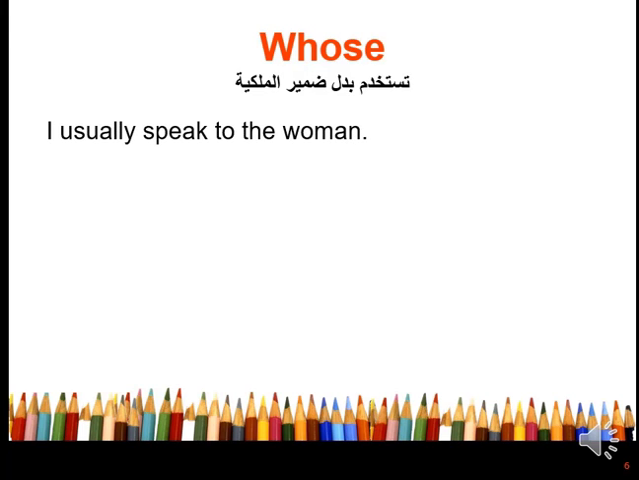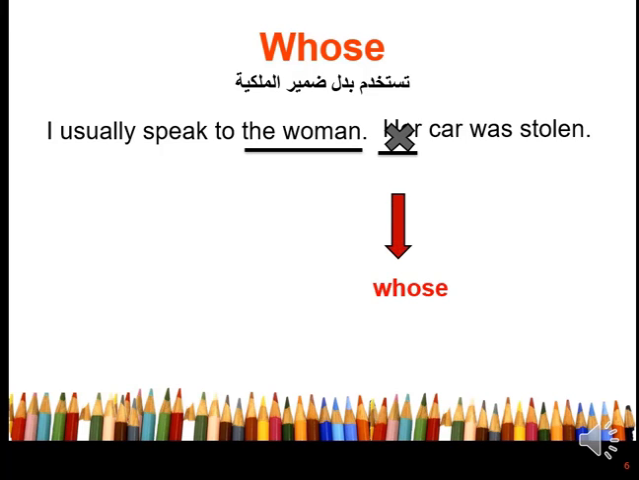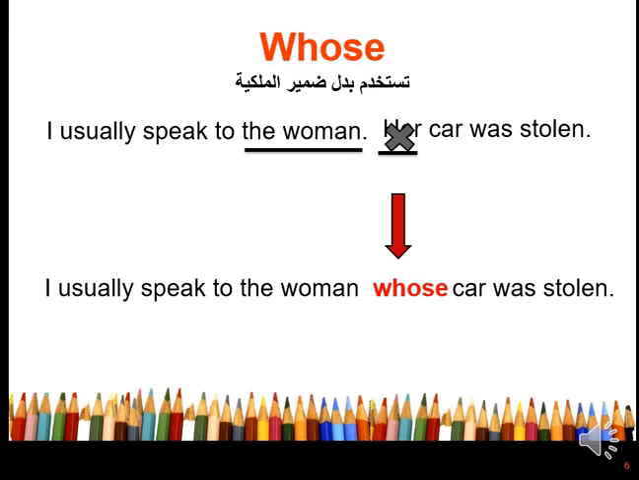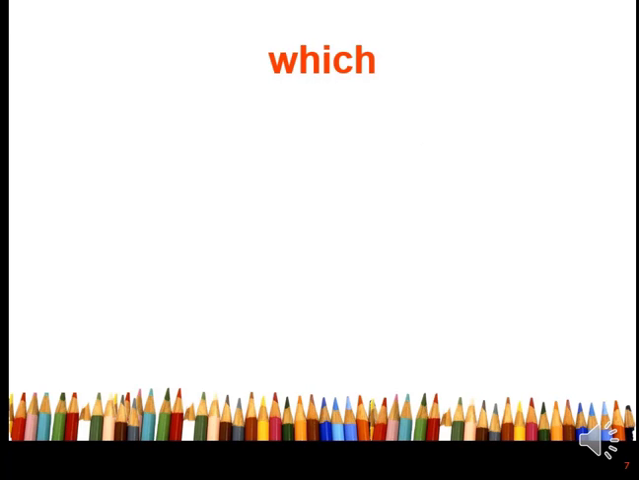Whose is used for possession. We use it instead of a possessive pronoun. I usually speak to the woman. Her car was stolen. Her car. A possessive pronoun that refers to the woman. And so it's going to be omitted and we use whose instead. I usually speak to the woman whose car was stolen. So whose is used when there is a possession relationship. The possessive pronoun is omitted and we use whose instead.